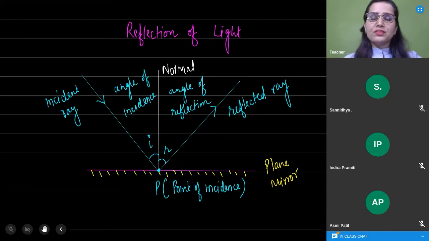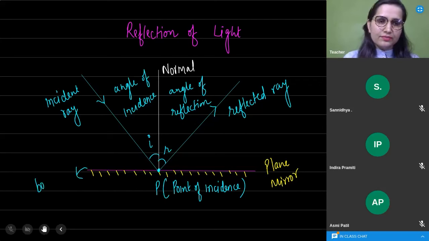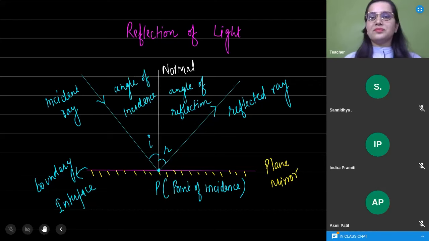So my dear students, reflection of light, incident ray, normal, reflected ray, angle of incidence, angle of reflection, point of incidence, plane mirror, and this surface is also called boundary. या फिर हम इसको क्या बोलते हैं? इंटरफेस. Interface or boundary it is called. Done? Clear to all of you? Let's move further.